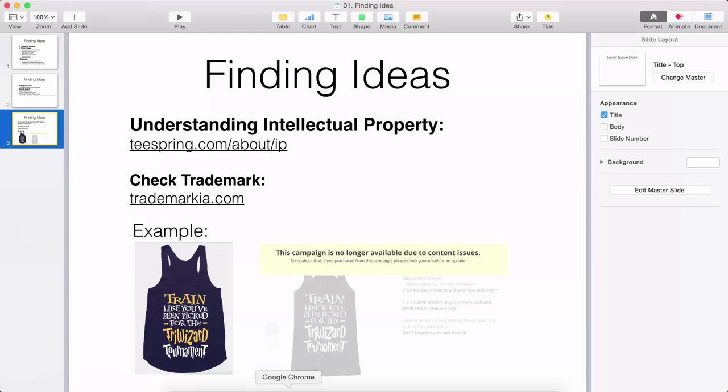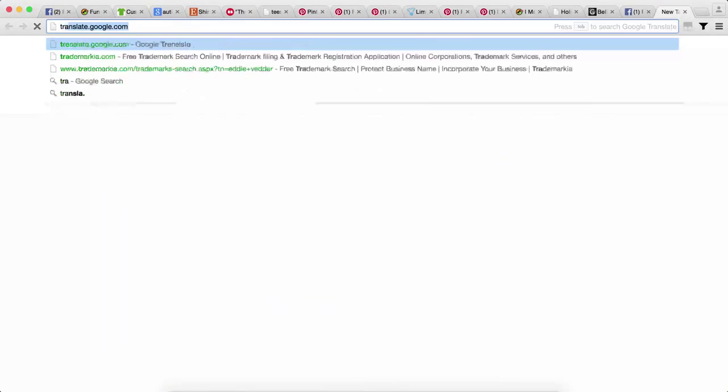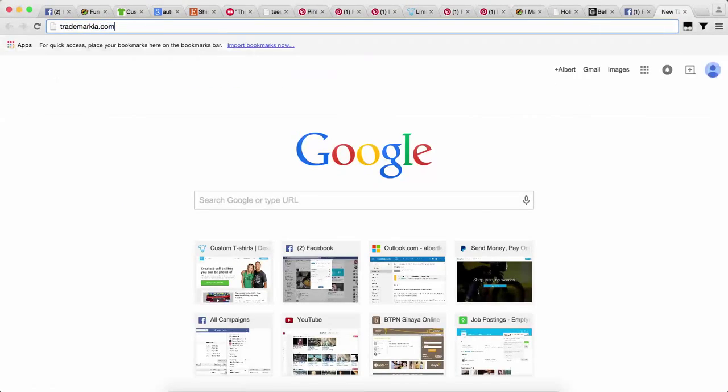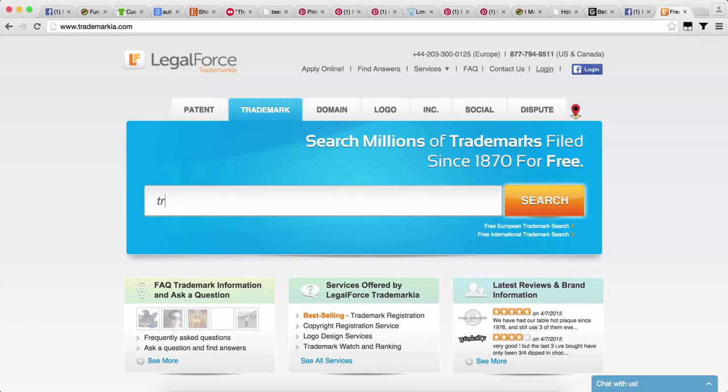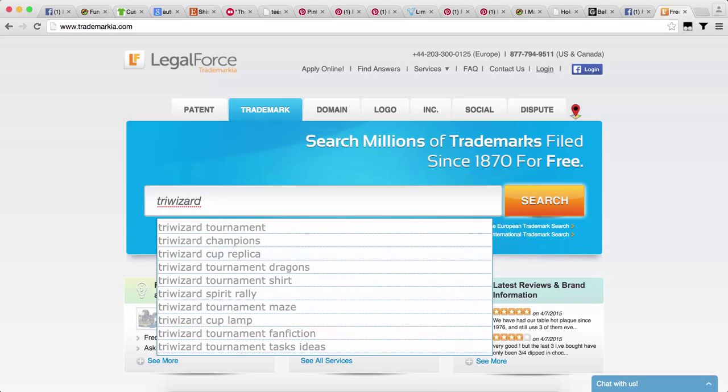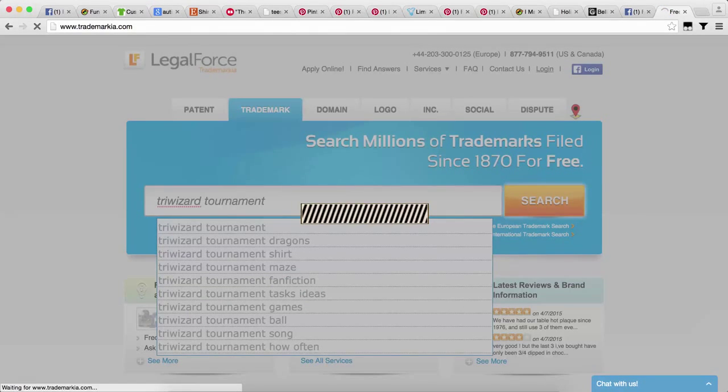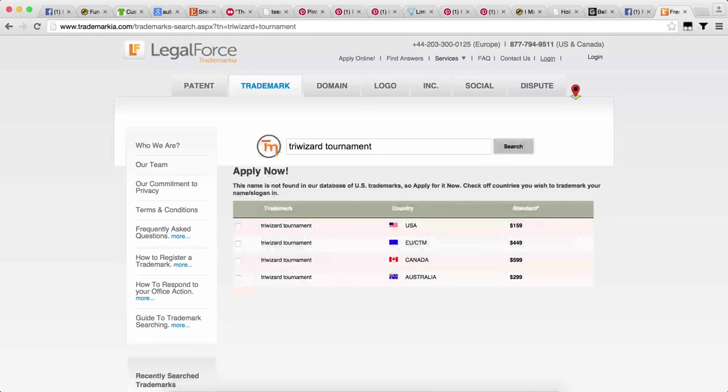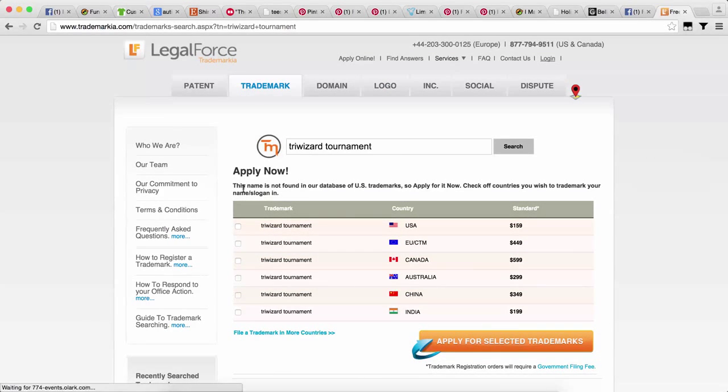So I checked trademarker.com. I wanted to see whether the Three Wizard term is registered as a trademark or not. Three Wizard Tournament. The name is not found in our database, so this is not registered.